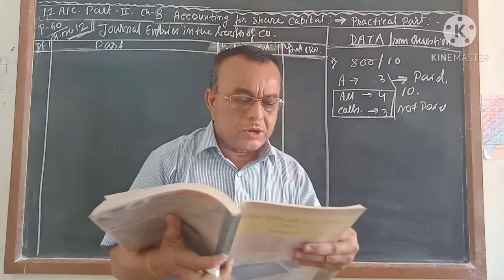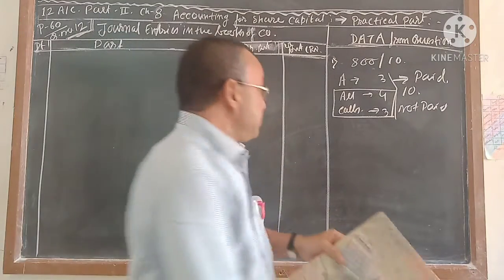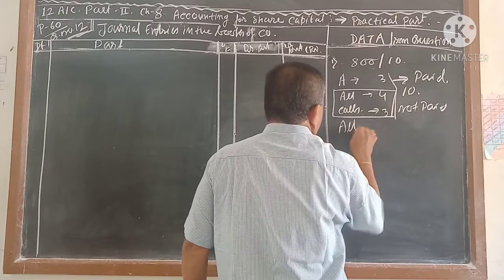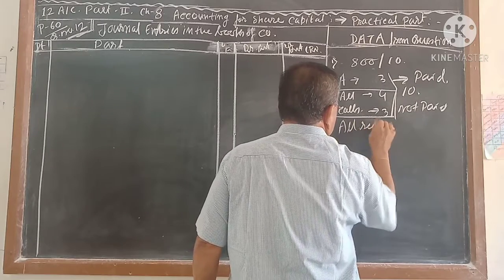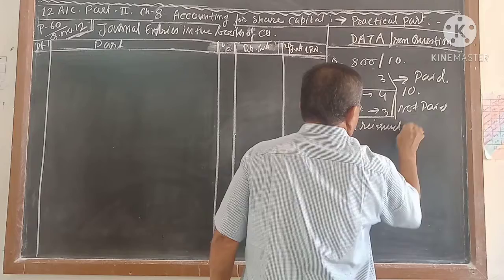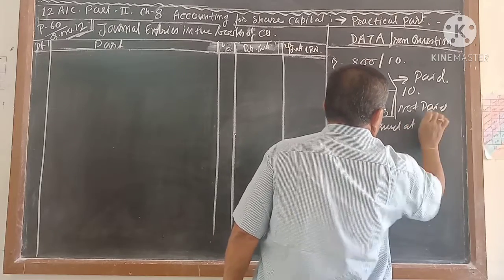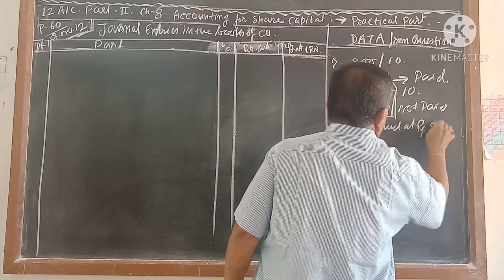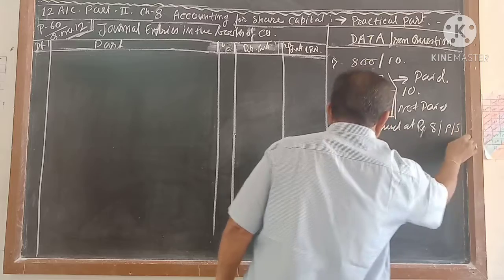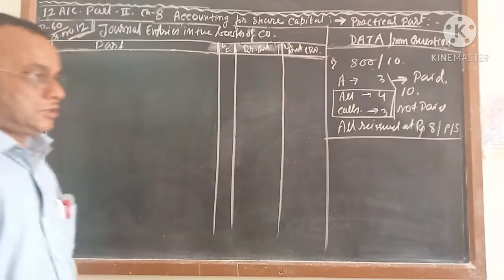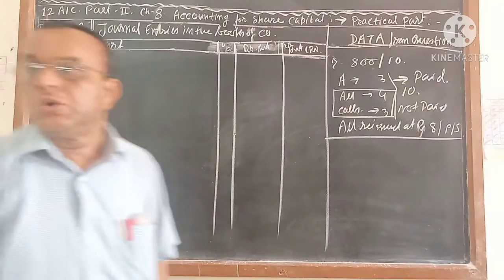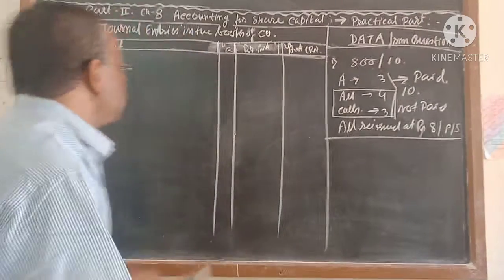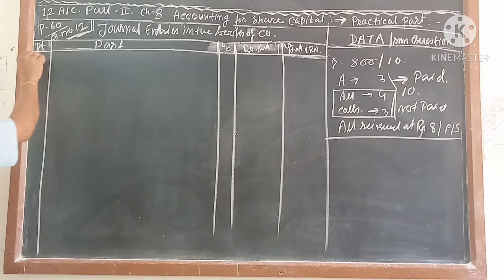And all the shares the company is going to reissue at rupees 8 per share. This is the information which you have to collect. Then it will be easy for you to do the sums. All of you know the transactions. Number 1, first.